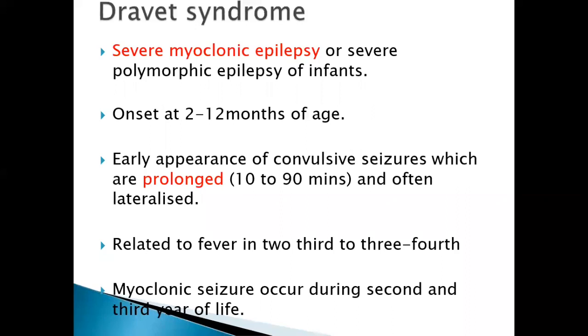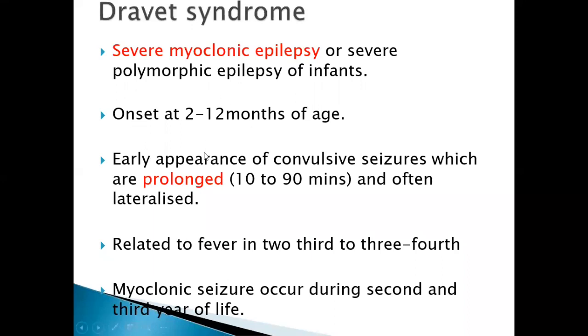If you follow those patients after 1 to 2 years and find growth retardation and cognitive decline, that is Dravet syndrome. Dravet syndrome patients usually have focal febrile convulsions at lower temperatures, along with multiple different types of seizures. Within 1 to 2 years they develop myoclonic jerks and cognitive decline. It is very important to recognize Dravet syndrome. This is severe myoclonic epilepsy.